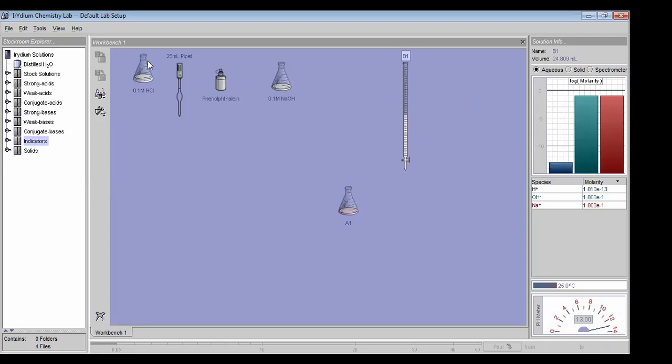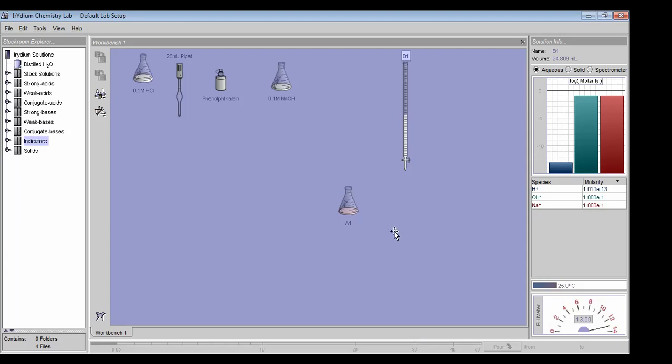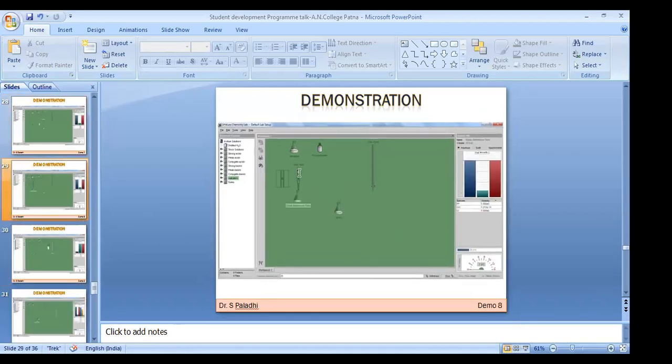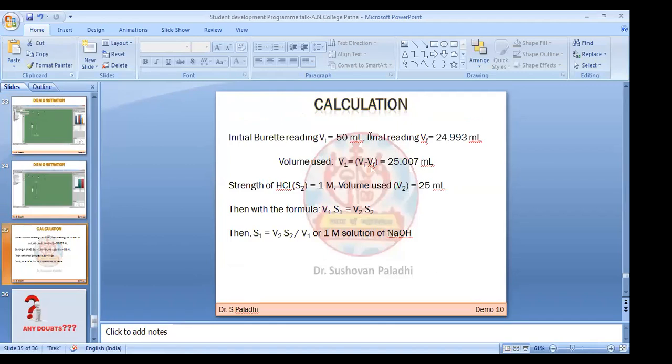So now if we want to know the concentration of HCl, we can use a simple formula. What is the formula? N1V1 equals N2V2. If we go to the next slide, here, basically what we have done is, in place of 24.9 we use 25 point something. If we use 0.1 molar, then that will be 0.1 molar.